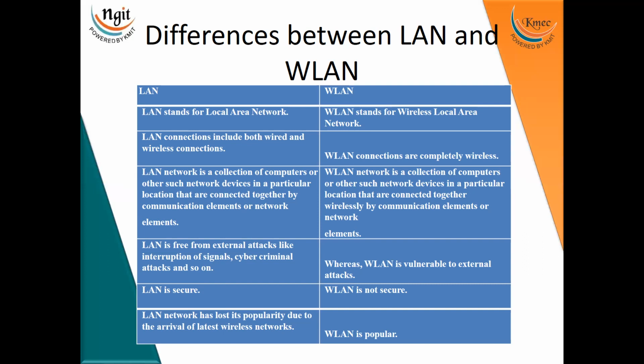That's the reason we should go with only wireless LAN. The wired network has lost its priority due to the arrival of the latest wireless networks. As I said, wireless LAN is more popular when compared to the LAN. Based on our requirement, we should go with the wireless LAN. Okay. All the best.